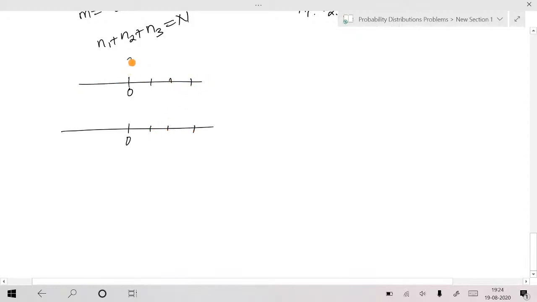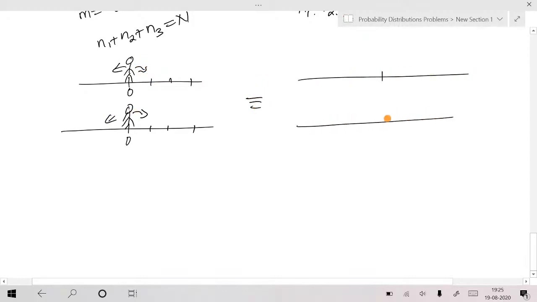Now what I have done is that each of them takes a step simultaneously as well as randomly. This is equivalent to keeping one person stationary and making the other person take two steps, also randomly.